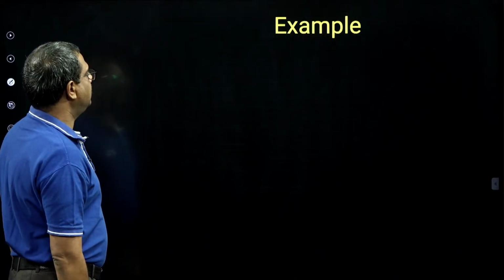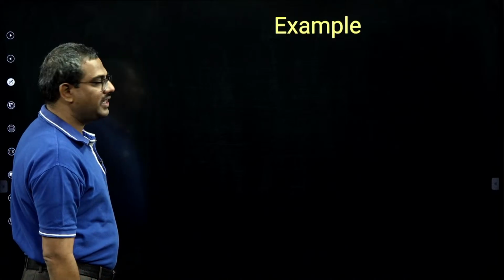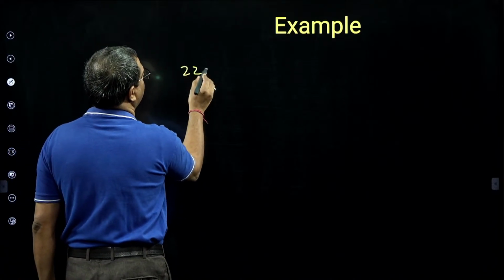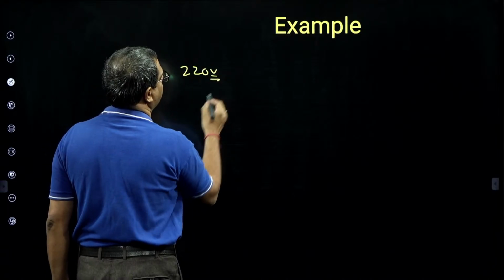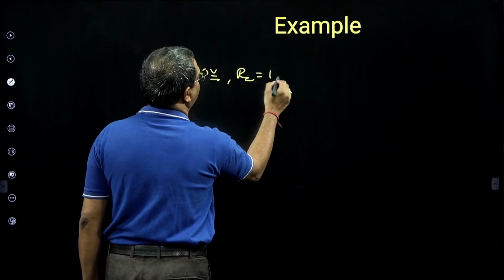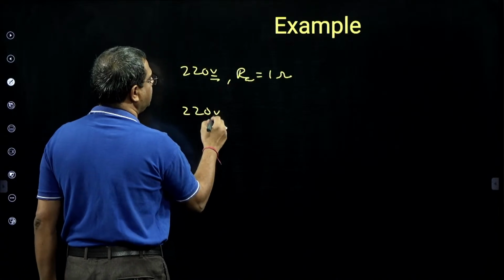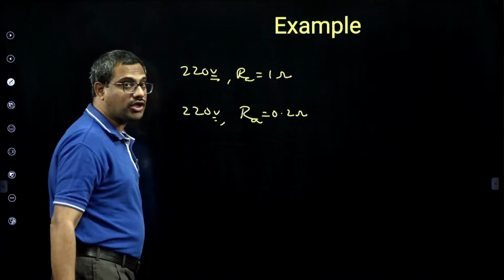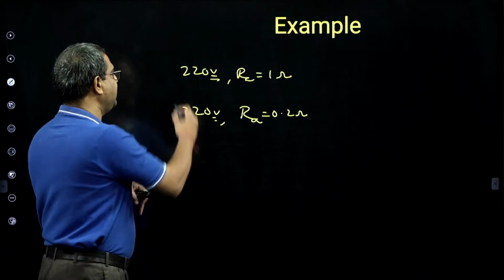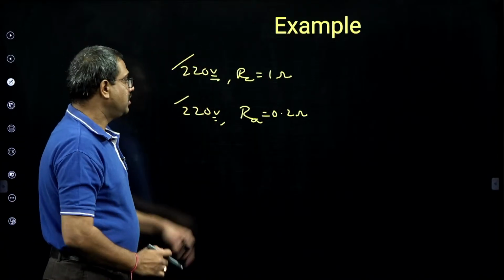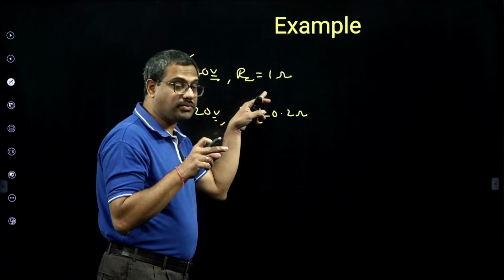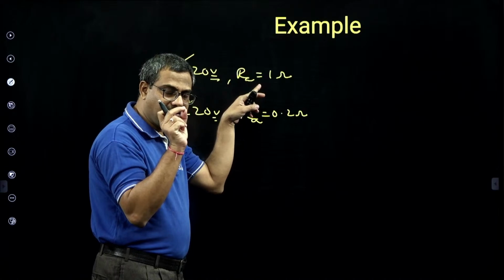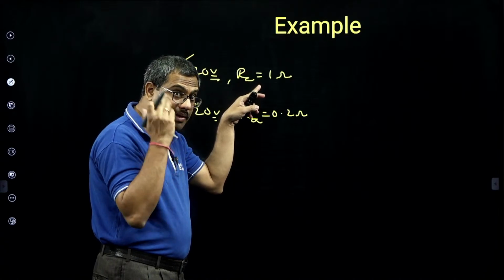Then in that regard, I told the example there. Suppose an example, a 220 volt DC motor with armature resistance of 1 ohm and a 220 volt DC motor with armature resistance of 0.2 ohm. So which is high horsepower? See here, voltage is the same for both motors, but here armature resistance is more. Armature resistance more means thinner wire, because less cross sectional area, more resistance.